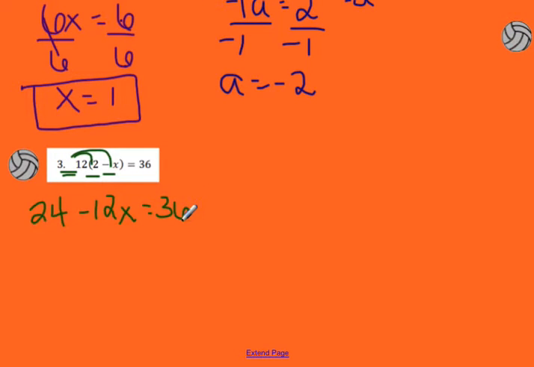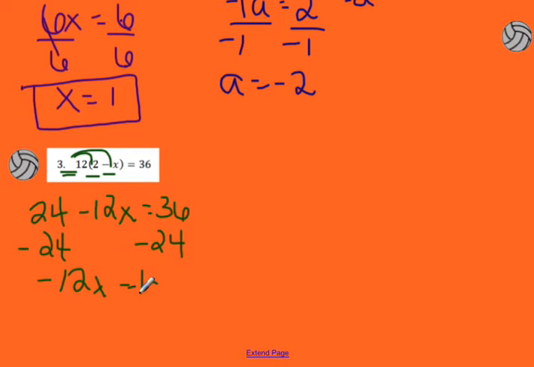So now the next thing I want to do, I'm going to skip step 2 because my variables are already on one side. And I need to get that 24 over to the other side. So I'm going to subtract 24 from both sides. And then I get negative 12x is equal to 36 minus 24. And when you subtract that out, you end up getting a positive 12.